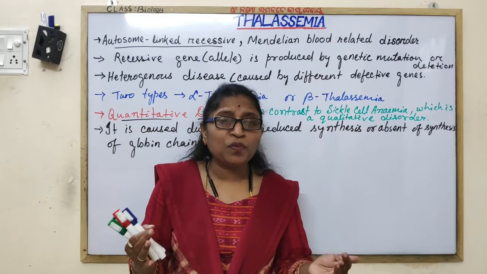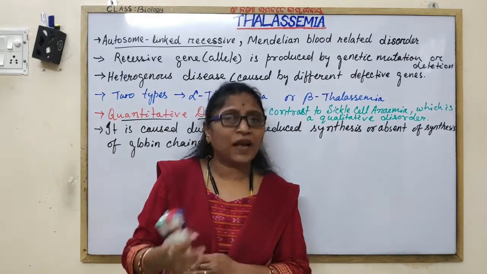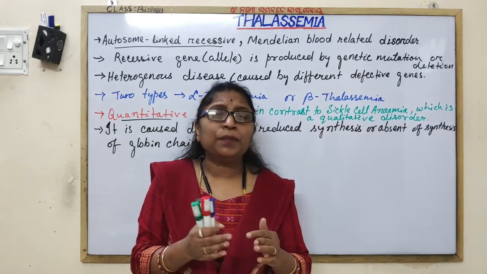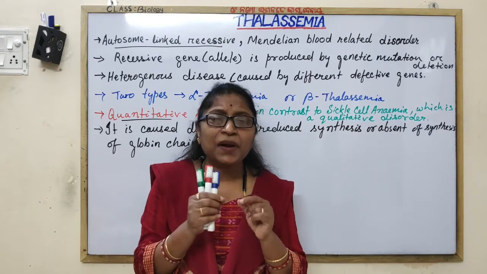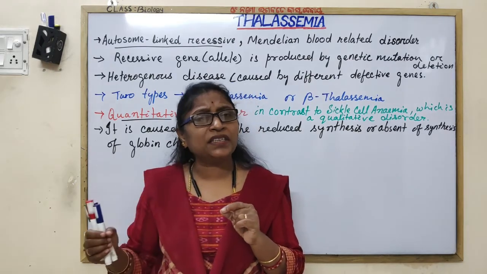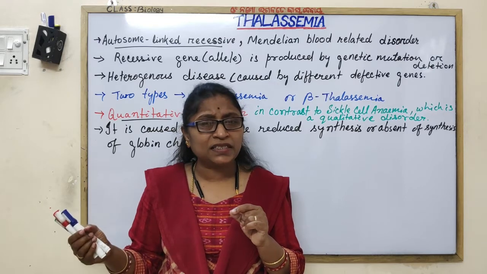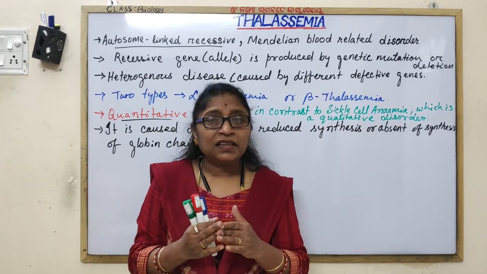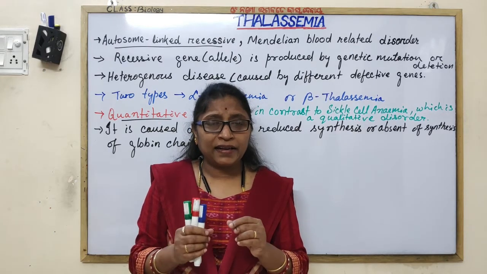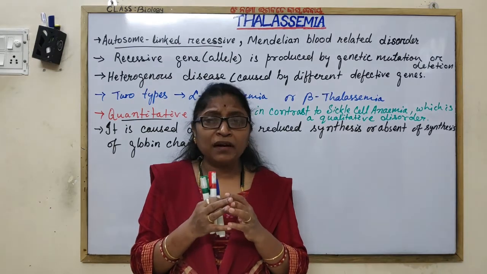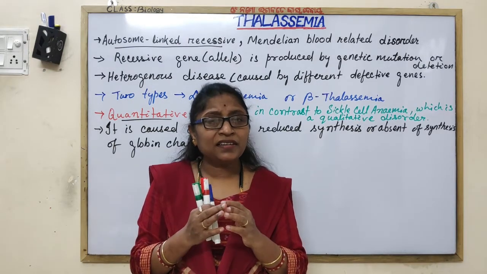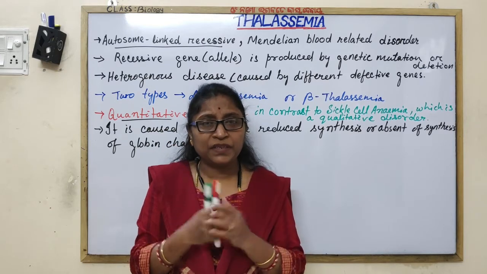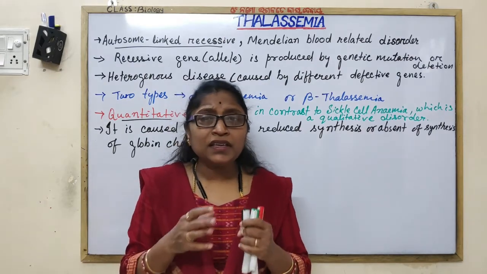So which chains will be more? Beta chains will be more, or vice versa. If the gene for the beta chain is defective, then beta globin chains are produced in lesser quantity and alpha chains are produced in more quantity, in excess. And these excessive chains are insoluble and they create the defect, they accumulate, they clog the RBC.